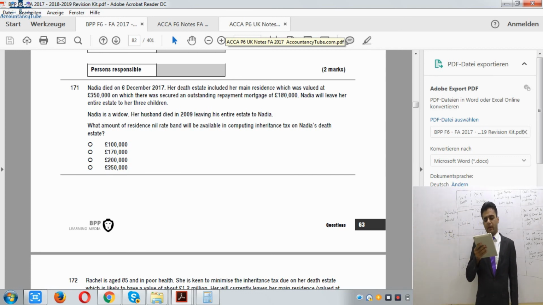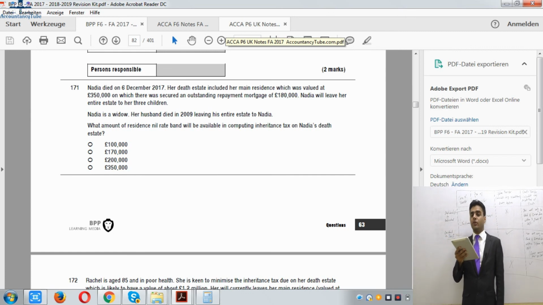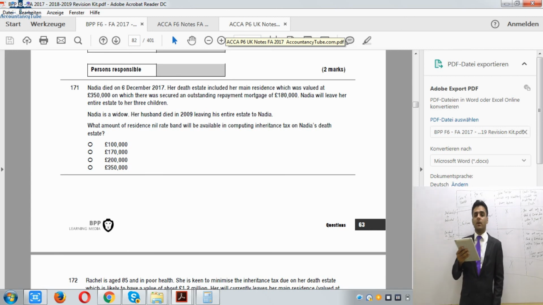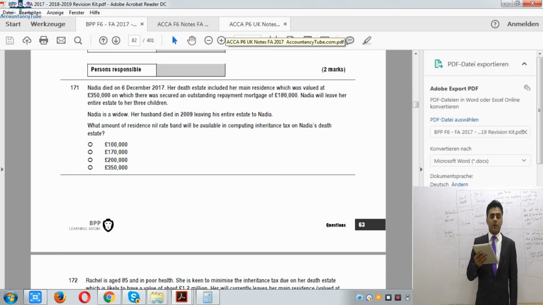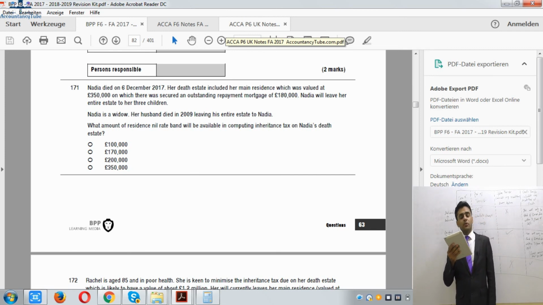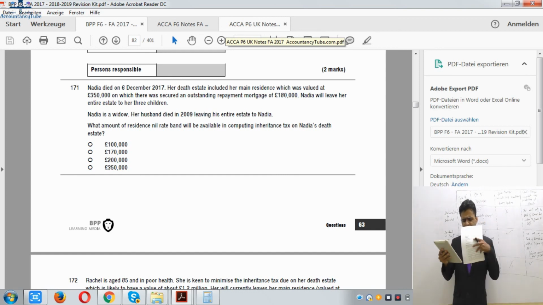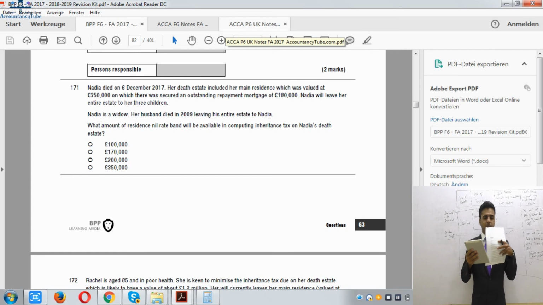Then it says Nadia is a widow. Her husband died in 2009, leaving entire estate to Nadia. So her husband has died as well. So he transferred whole of his estate to Nadia, which means he did not use any of his residence nil band, which eventually will be transferred to Nadia. So now Nadia has 100,000 her own and 100,000 transferred from her husband. So she now has £200,000 to use against estate. However, the net value of the estate is £170,000. So in this case, the eligible residence nil band is going to be £170,000.